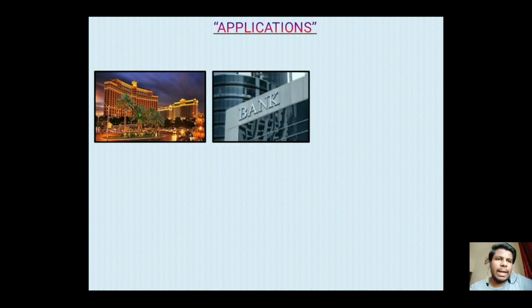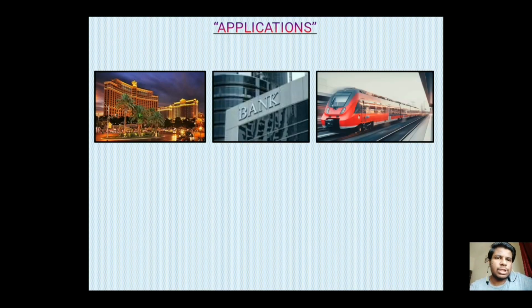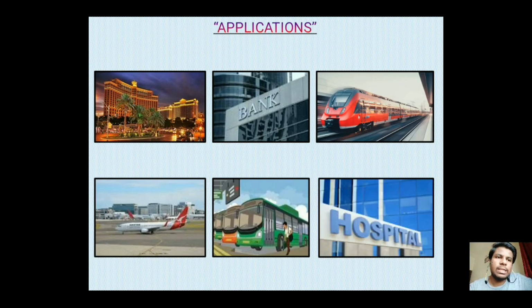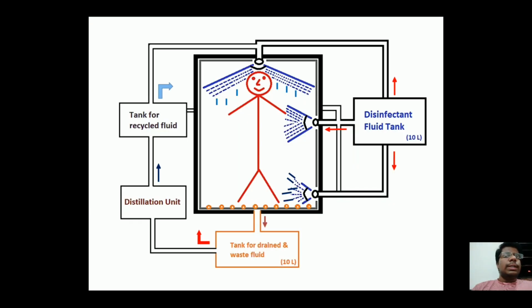Now, I am explaining some of the applications of our innovative project. First, hotel. Second, bank. Third, railway station. Fourth, airport. Fifth, bus station. And sixth, hospital. Now, here is the modified design of the sanitizing tunnel that we have prepared. Now, I am going to explain its working.